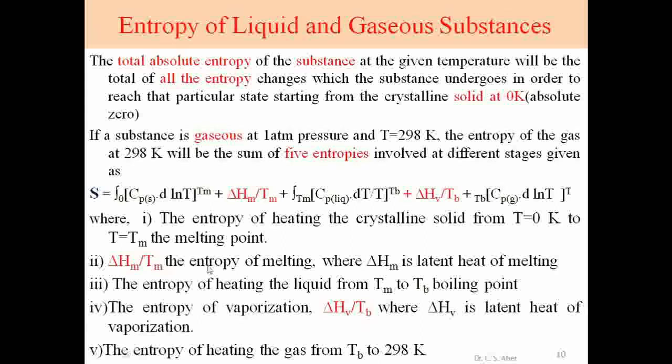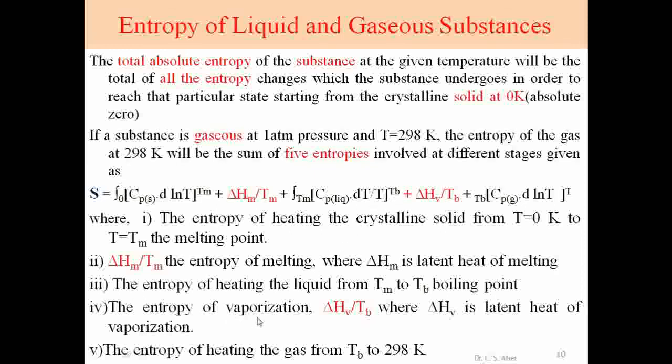Next, third step, entropy of heating the liquid toward gaseous form. That is, the liquid is heated from melting temperature to boiling temperature. Tm is the melting temperature, Tb is the boiling point of that liquid. The liquid gets boiled. So this is the change: the integral of Cp of liquid dT upon T, between the limits melting temperature to boiling temperature. So this is the third step.